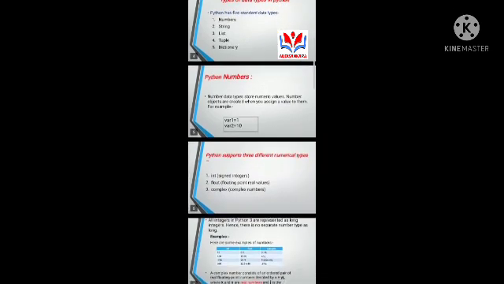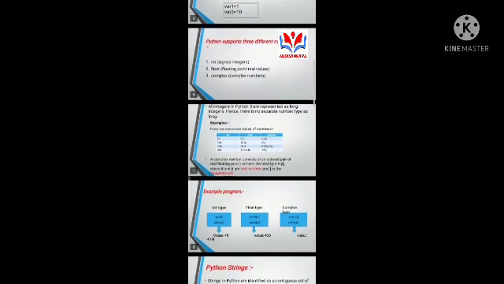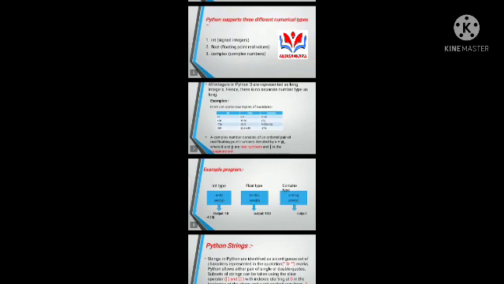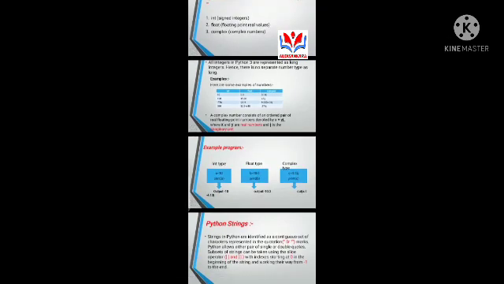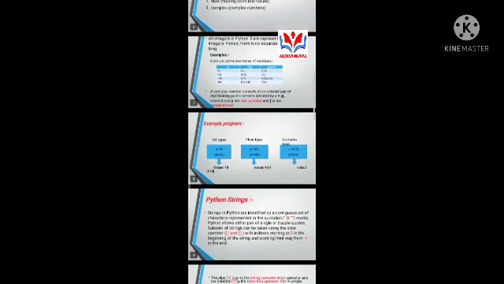Python supports 3 different numeric types: int for signed integers, float for floating point real values, and complex for complex numbers. All integers in Python 3 are represented as long integers. Hence, there is no separate number type of long. Here are some examples for the 3 different numeric types. A complex number consists of an ordered pair of real floating point numbers denoted by x plus yj, where x and y are real numbers and j is the imaginary unit.